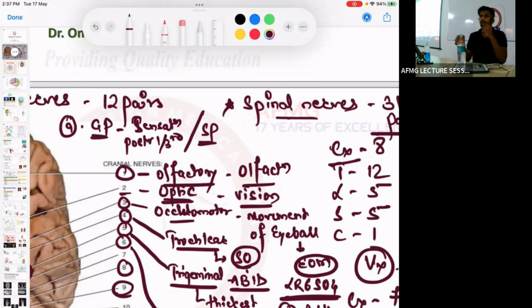Tongue muscle is innervated by the 12th cranial nerve, hypoglossal. All other pharyngeal muscles are innervated by the 11th cranial nerve. That is your accessory nerve. Which part, cranial or spinal? The cranial part. Yaad rakhna. So please remember, all other pharyngeal muscles are innervated by the 11th cranial nerve.